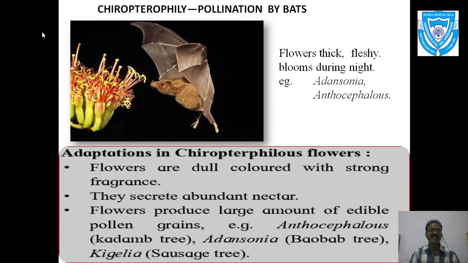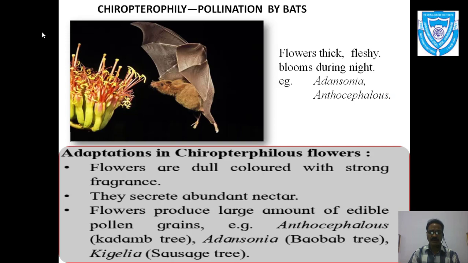We have discussed first the abiotic agents, that is the wind and water, and certain types of adaptations take place in those plants. While in the next one, that is chiropterophily, the bats are the agents for pollination, and birds as well as the insects. So all these three are categorized under the biotic agents for pollination.